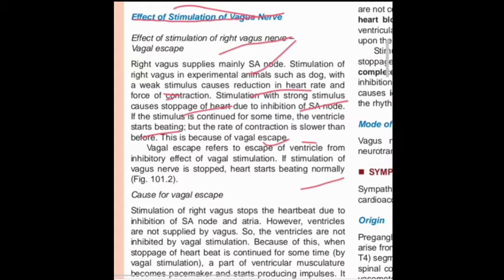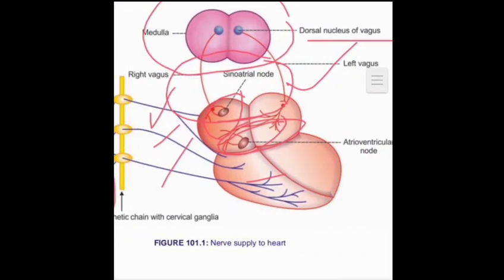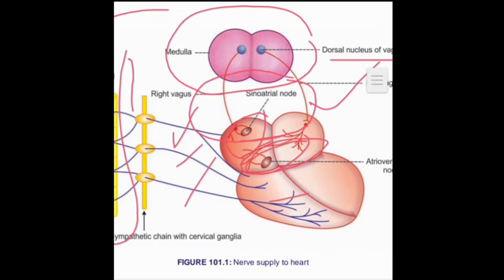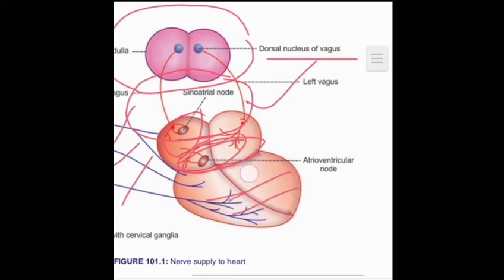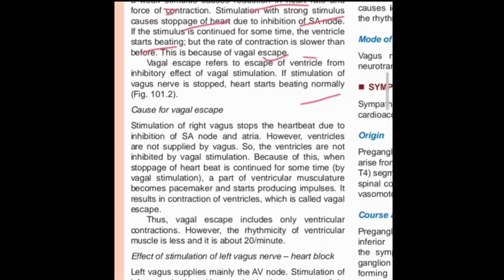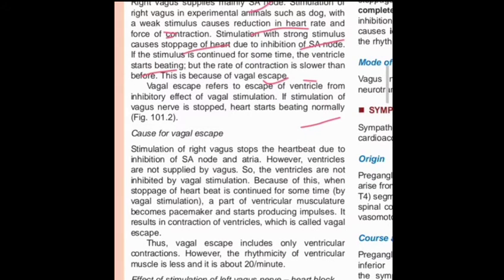So why does the ventricle keep beating? From this figure, the ventricular portion is less supplied by the vagus nerve. Due to this less supply, the ventricle is not impacted by the vagal tonicity. That's why the ventricle escapes this vagal tonicity. So we call it vagal escape, mainly due to the ventricle escaping from this.